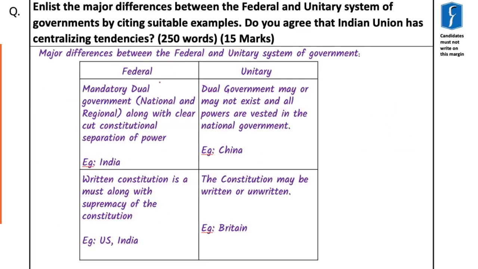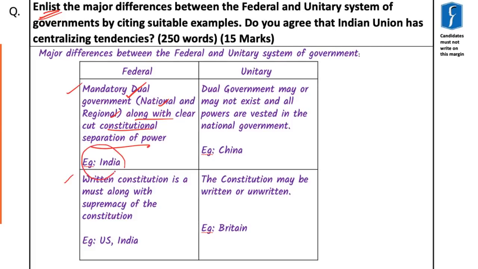So now starts the body part. Since we have already seen that it asks us to enlist, we have enlisted the major differences between the federal and unitary system of government. The federal system of government has mandatory dual government, national and regional, along with a clear-cut constitutional separation of power, as we have understood. If the separation of power is not mentioned in the constitution of a nation, then it is not a federal structure.